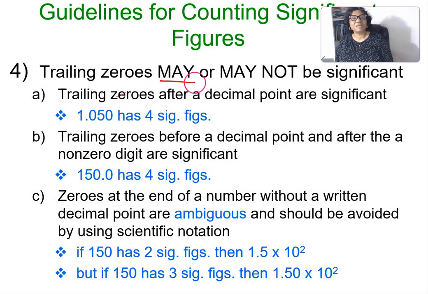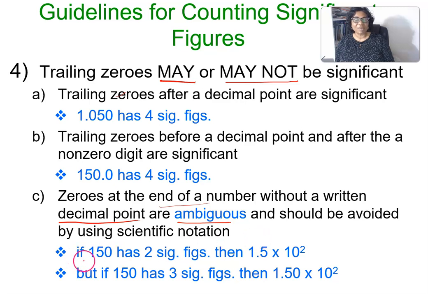Trailing zeros may or may not be significant. A trailing zero after a decimal point is significant, so this is significant. A trailing zero before a decimal point after a non-zero digit is significant, so this is significant. A 0 at the end of a number without a written decimal point is ambiguous and should be avoided by using scientific notation.